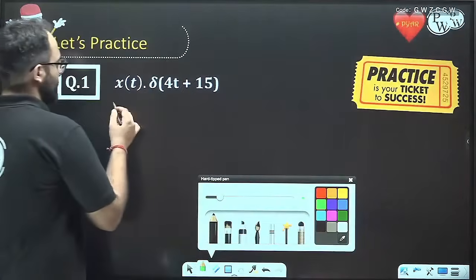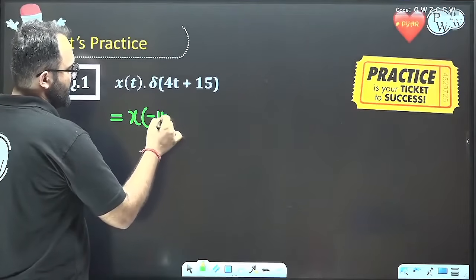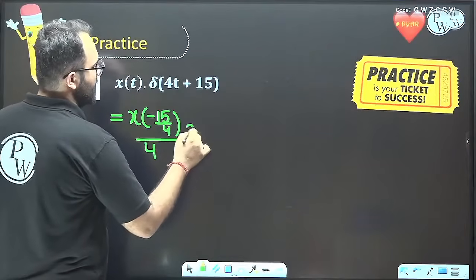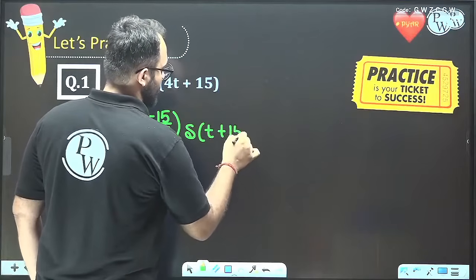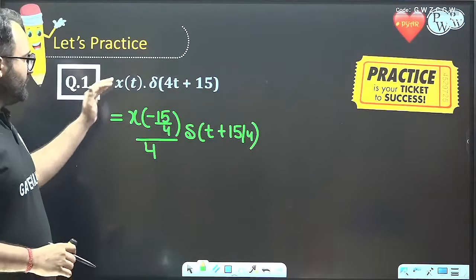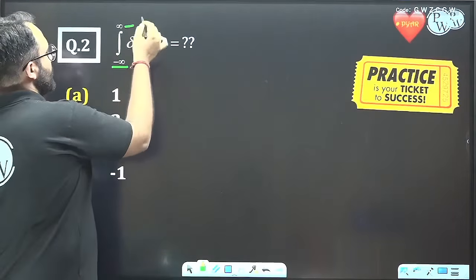So what is this? This is equal to x of minus 15 by 4 divided by 4, delta t plus 15 by 4. This is the result, so very easily we can get this. Next is the integral from minus infinity to infinity of delta t dt.